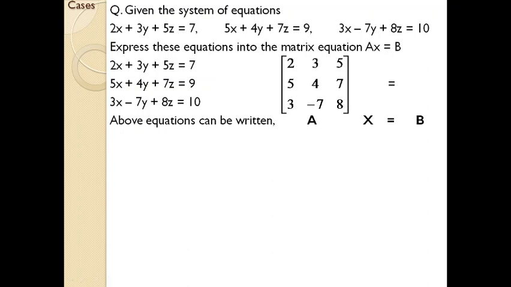So once you have made the first matrix, you have to create the second matrix named X. X represents all those unknown variables that come to the left hand side of the equation. Here there are 3 unknown variables, x, y, z. Just take the unknown variables. Remember the order.